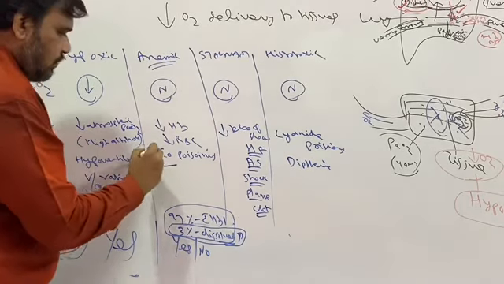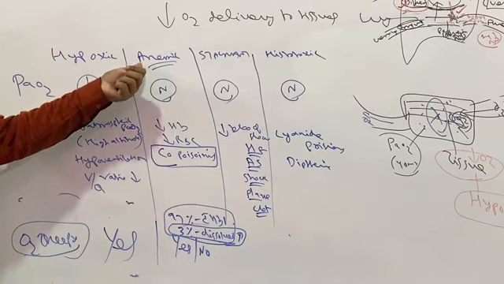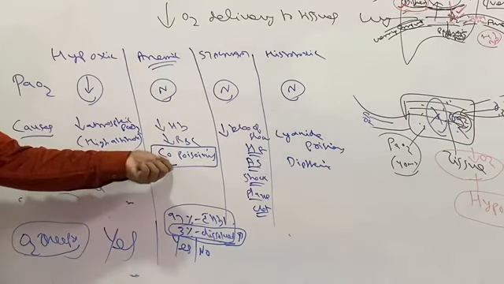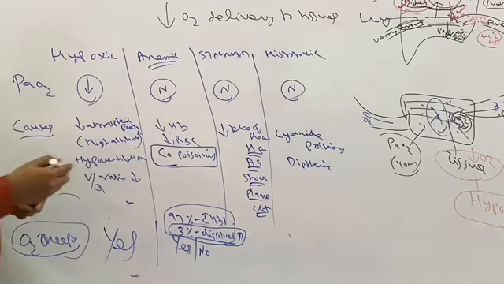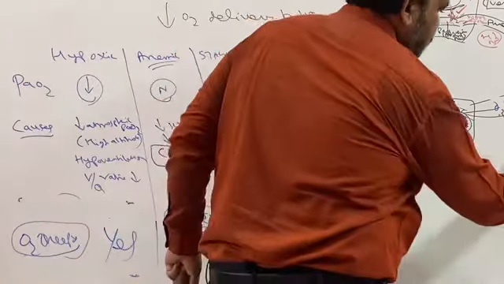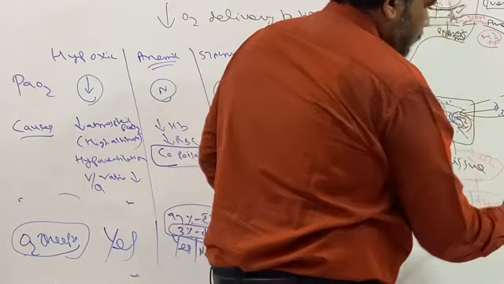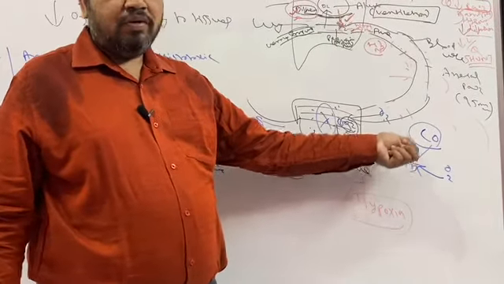But take carbon monoxide poisoning, which is also one of the causes of anemic hypoxia. So when I give oxygen therapy in carbon monoxide poisoning, what happens? The problem in carbon monoxide poisoning, as I explained, is that oxygen has to bind with hemoglobin, which we know is the function of hemoglobin, to carry the oxygen.